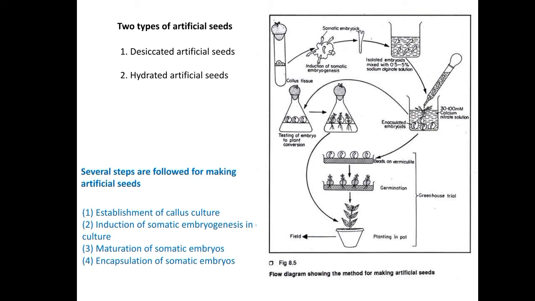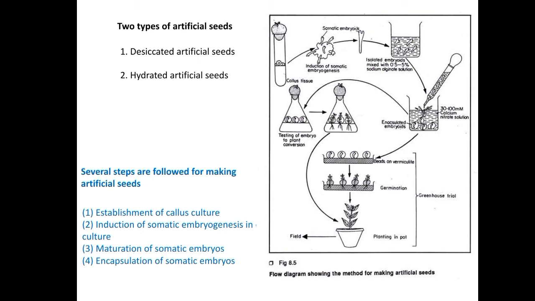Here you can see there are several steps involved in making artificial seeds. The first stage is the establishment of the callus culture. For the production of synthetic seeds we need the somatic embryo.